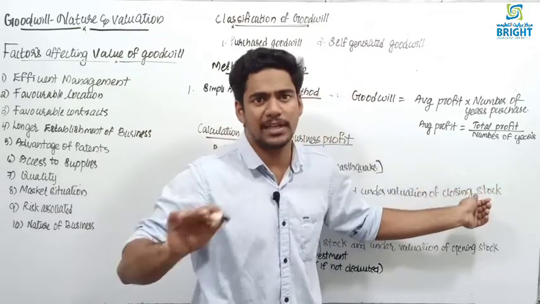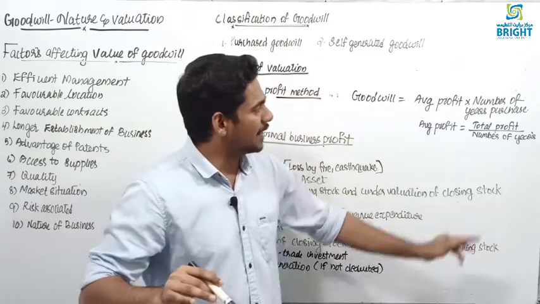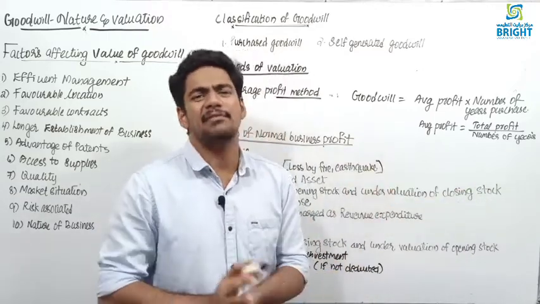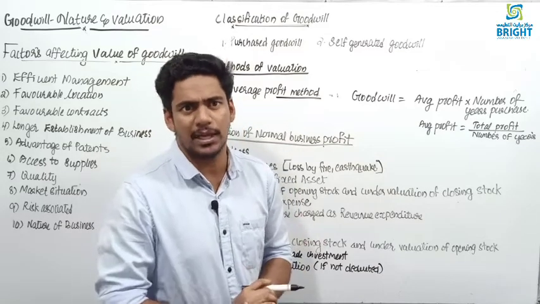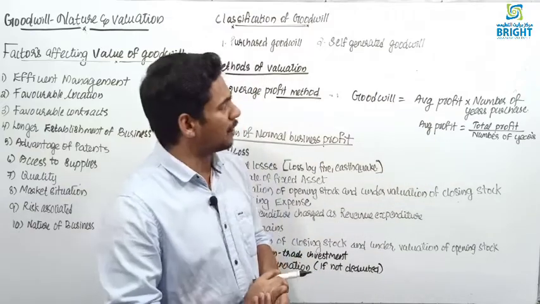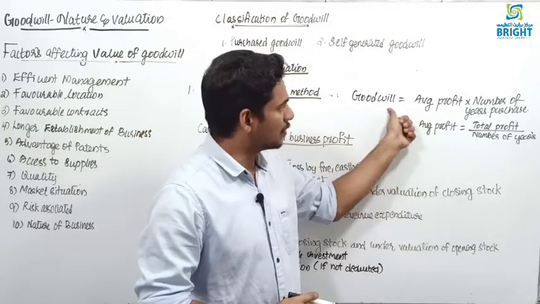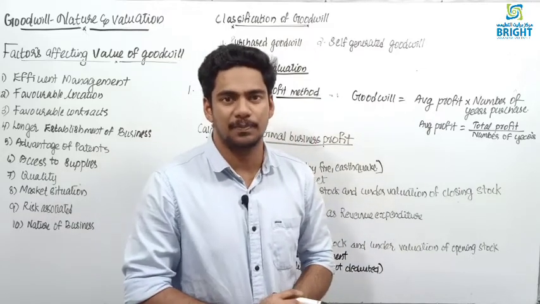If 5 years profit are given, divided by 5. If 3 years profit are given, you are dividing with the 3, then you are getting the average. Average means total divided by number of items. That is the formula to find average. Then once you found the average profit, next one is goodwill. Goodwill is equal to average profit into number of years purchase.